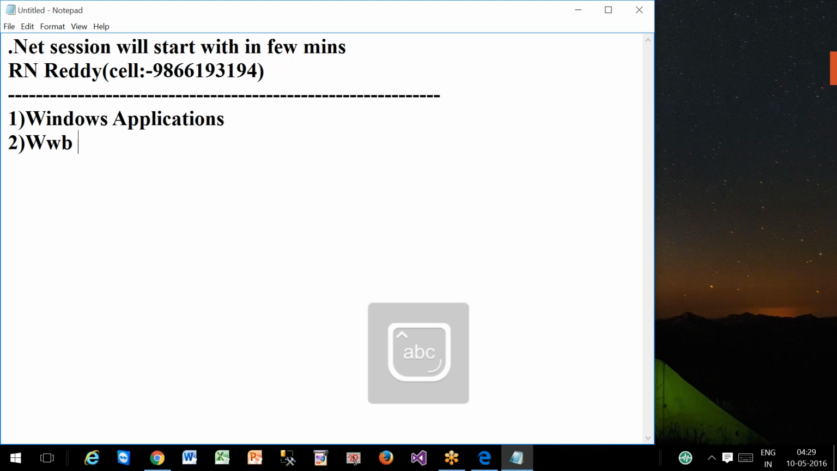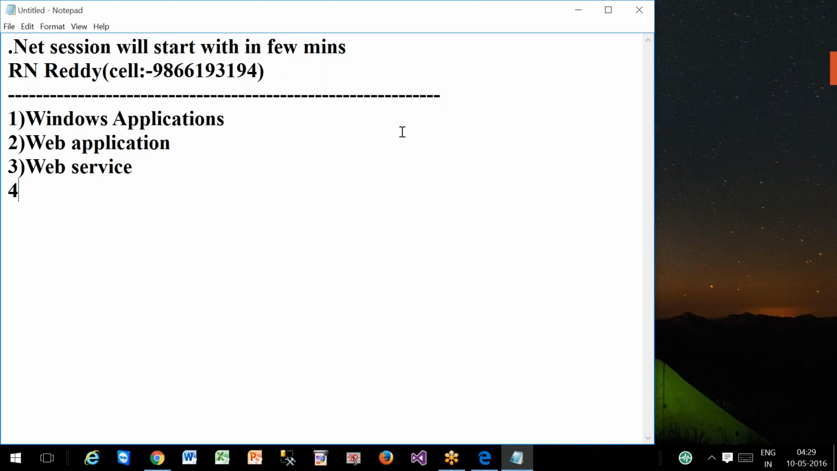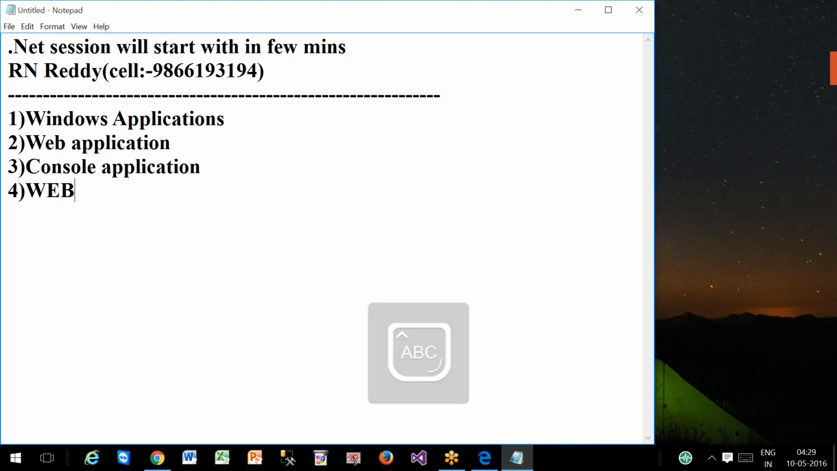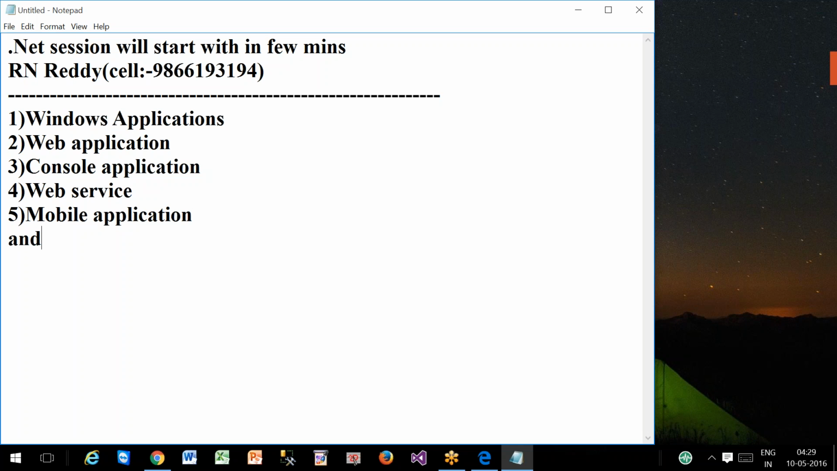Number two is web application, and number three is web service. I think we didn't discuss it, but we have given a list: console application, number four is a web service, and number five is mobile application, and so on.